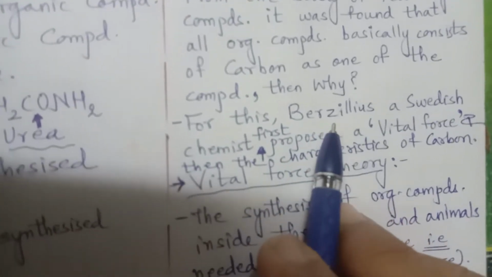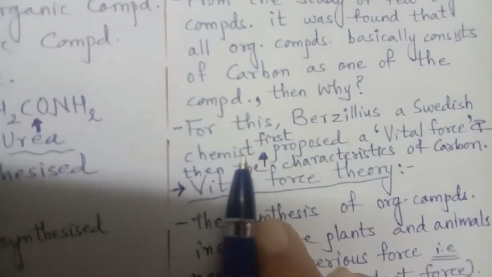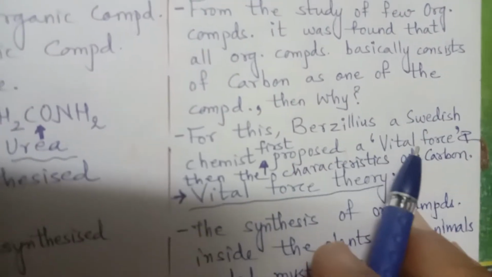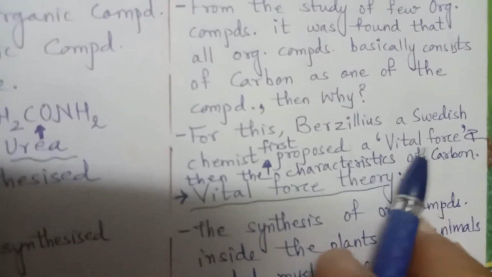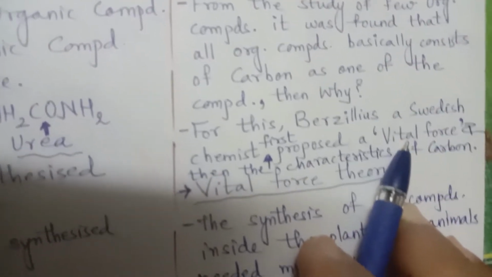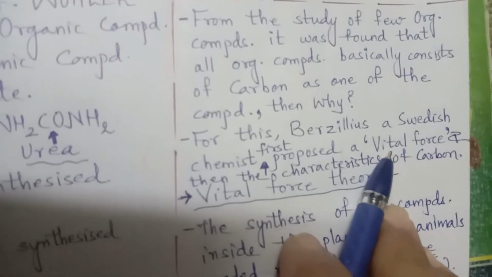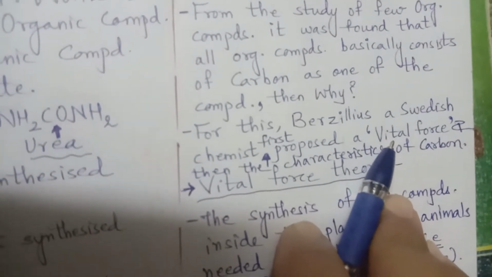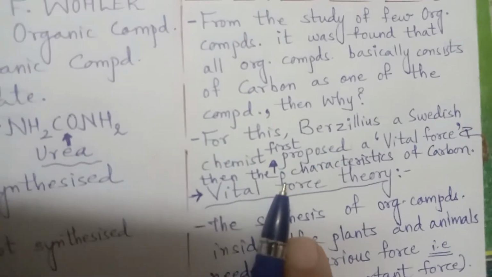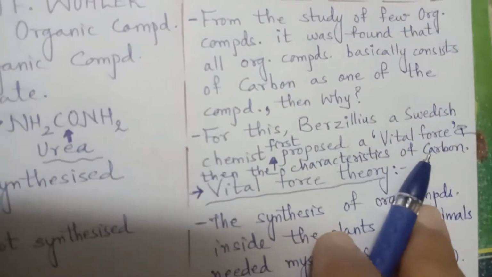So this Berzelius from Sweden first proposed a vital force, the force which makes the compounds of living organisms organic. And then he also proposed some characteristics of carbon.